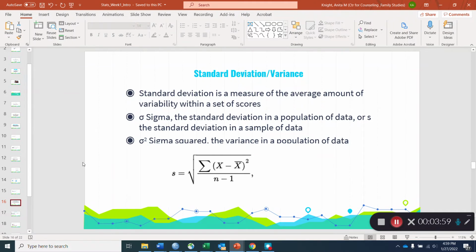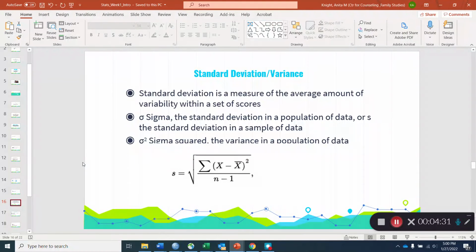So again, the standard deviation is a measure of the average amount of variability within a set of scores. And here, one thing to think about is we're looking at how far each individual score is from the mean. So in the numerator, we have each individual score minus the mean. Now, some of these scores may be less than the mean, some may be greater than, so we would get negative numbers. The squaring takes care of that. If you have a negative number and you square it, you get a positive number.